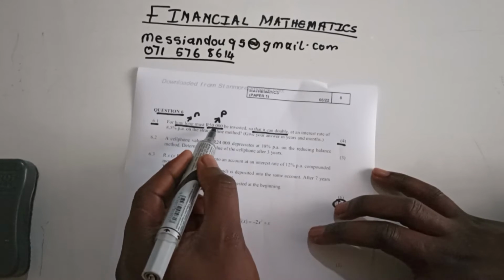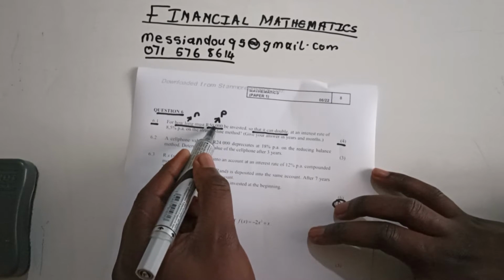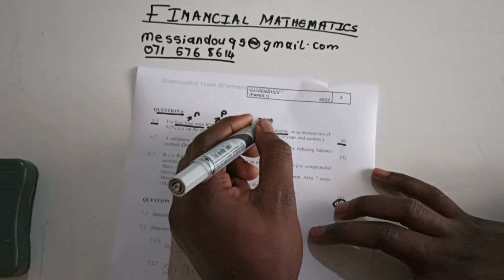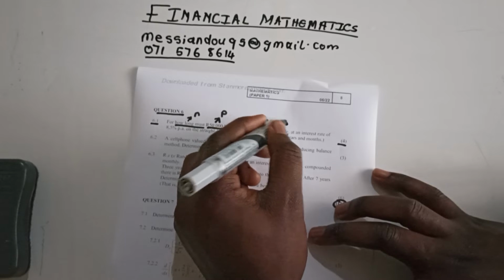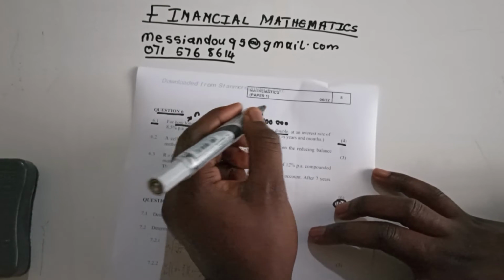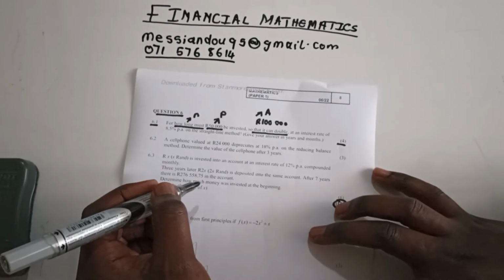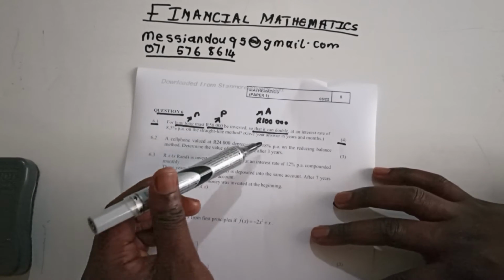Doubling means times 2 of this one, which is going to be 100K here, and this one is representing the A, the final amount, because it's going to be doubled at the end.